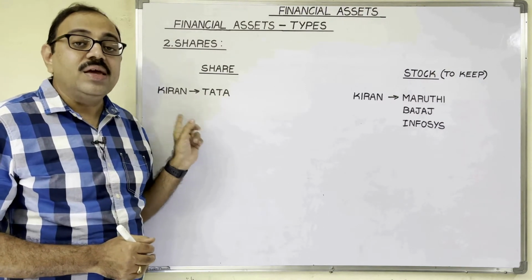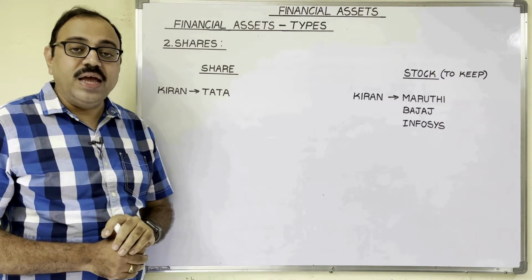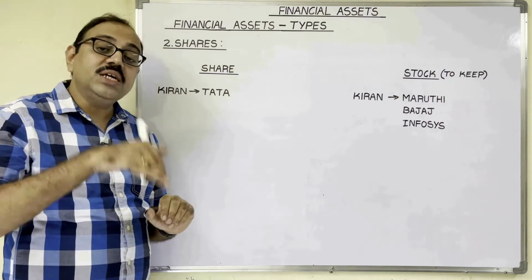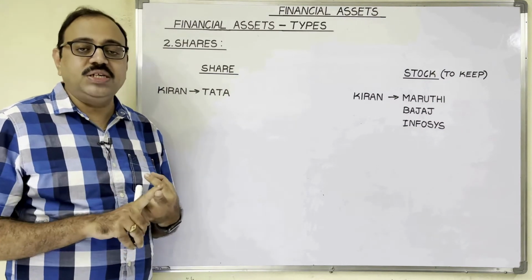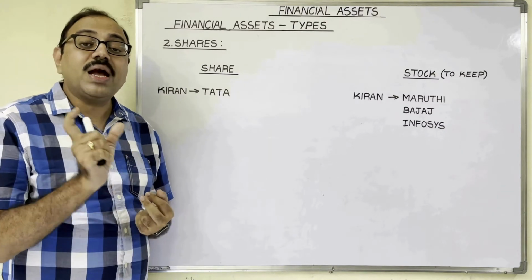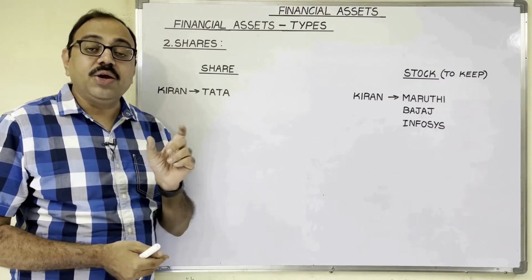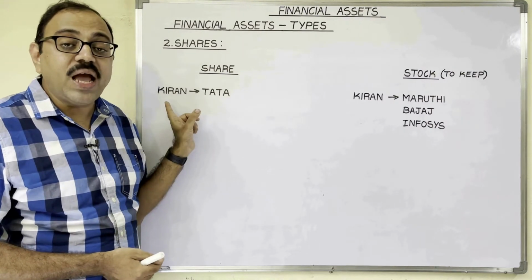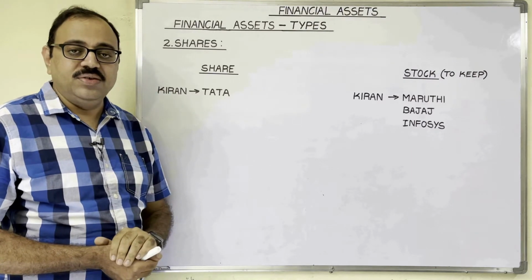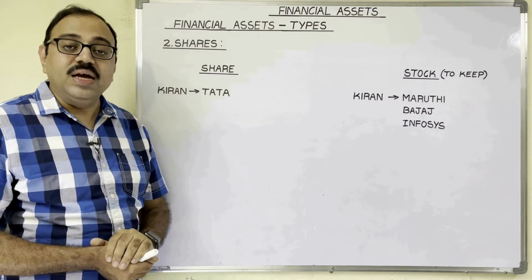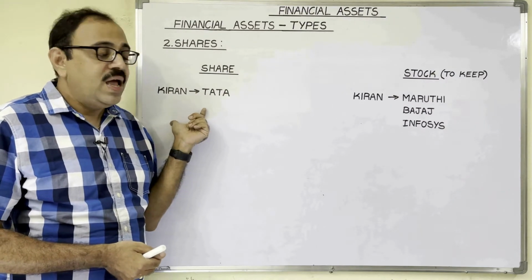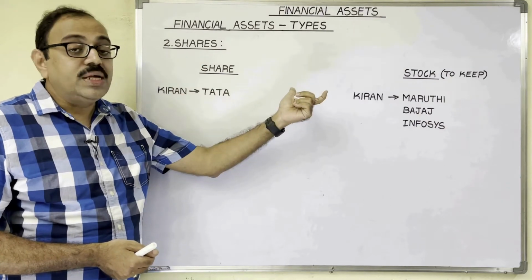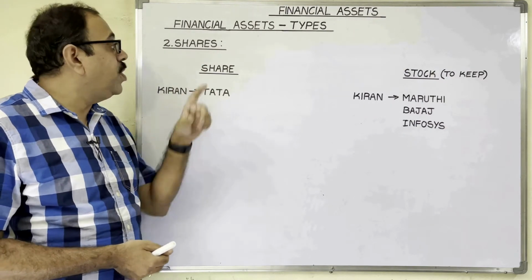But if I say Kiran has purchased shares, then you will start asking a series of questions. Which company's shares did he buy? How many shares did he purchase? Equity shares or preference shares? Which one did he buy? The word stock can be compared with the automobile industry. It includes the two-wheeler industry, three-wheeler industry and four-wheeler industry. And the word share can be compared with the four-wheeler industry. Only one industry I am talking about. Thus, share is a narrow word and stock is a wider word. Share is a micro concept and stock is a macro concept. So this is all about shares.